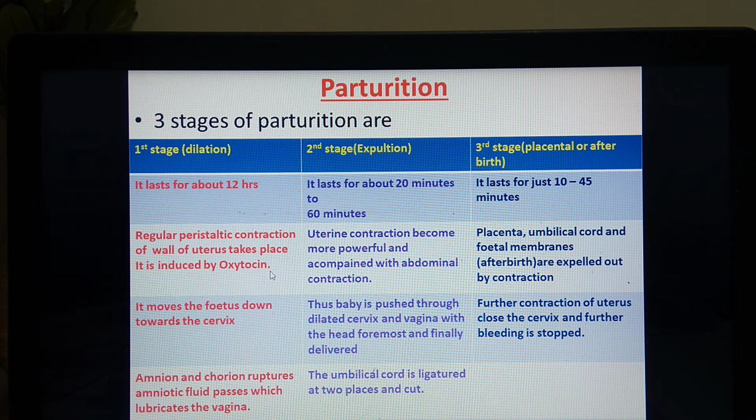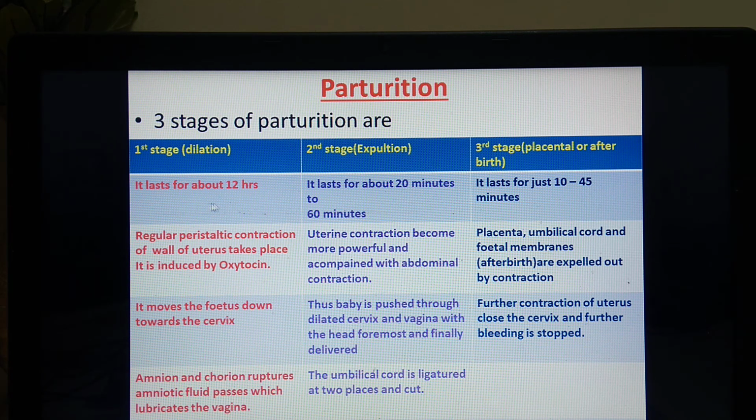As its level rises, the myometrium starts showing contraction and relaxation. Because of that, the fetus moves down towards the cervix with the head foremost. At the same time, the amnion and chorion rupture, and the amniotic fluid comes out. It is required for lubrication of the vagina.